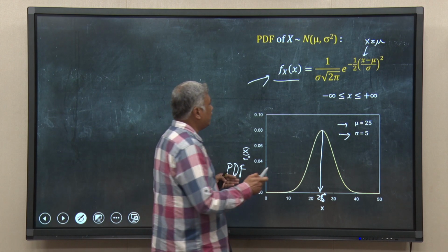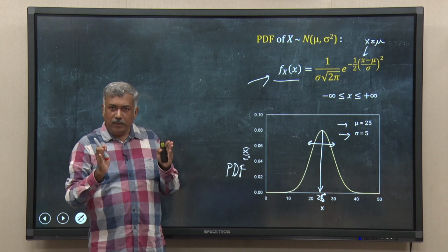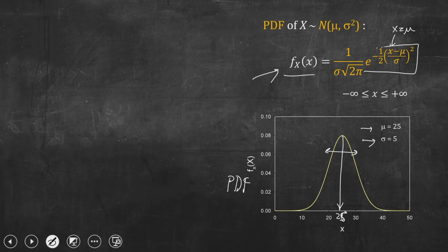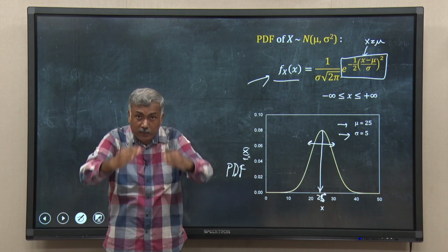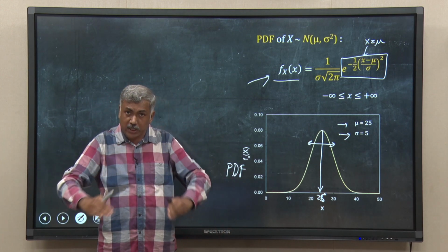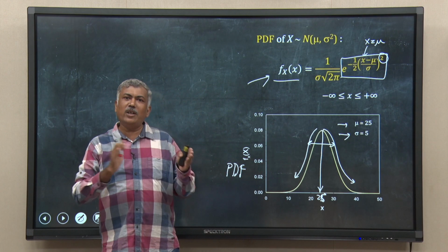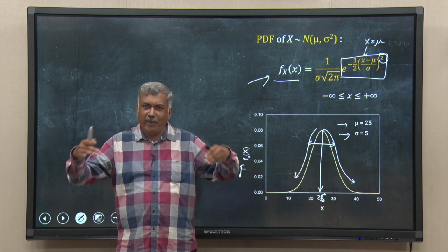And now, think about this sigma. What is happening? On both sides of this mean value, the PDF should drop exponentially, because this is an exponential decay function, e to the power minus something. That means the value should decay exponentially very fast, not linearly, and that is why around the mean the values are falling exponentially, right. And as we have a square term here, the rate of fall on both sides of the mean will be identical. So, that is why my normal distribution is a symmetric bell shape.